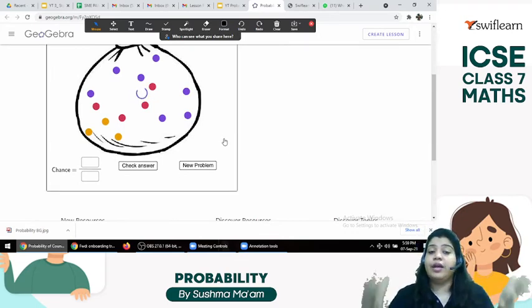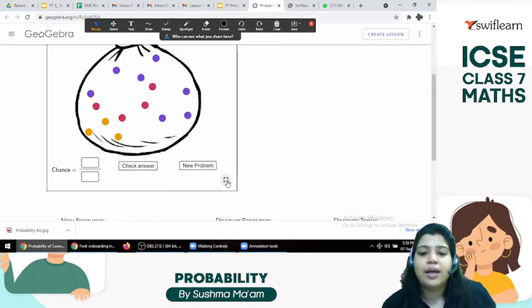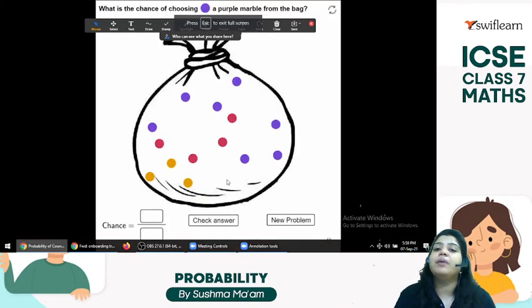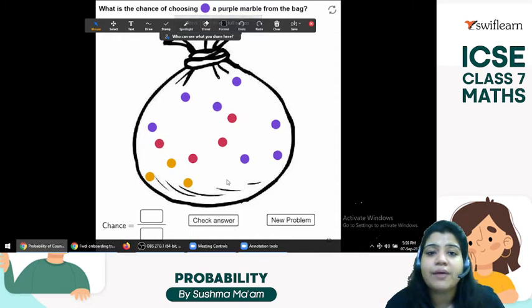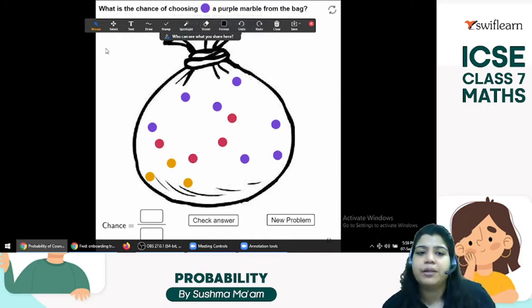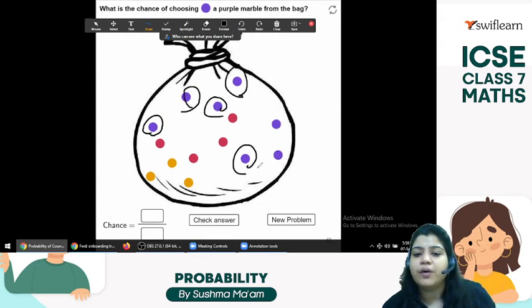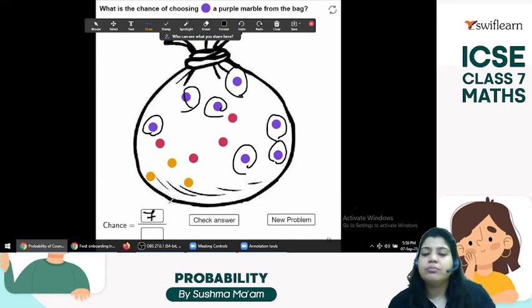Let's see. So here we have a bag, and in that bag we have some marbles. Here we have to choose a purple marble from the bag. So how many purple? 1, 2, 3, 4, 5, 6, 7. We have 7. Okay, I'll write down the number.